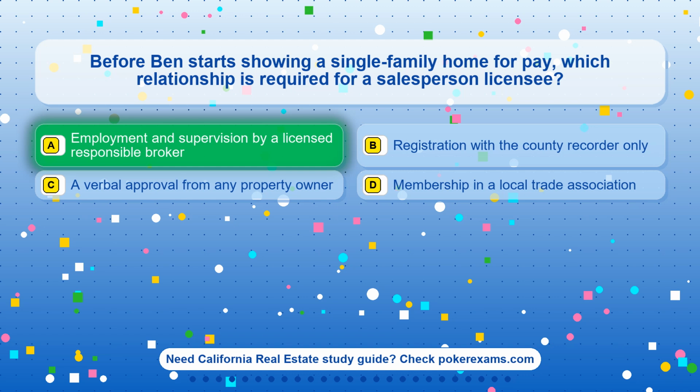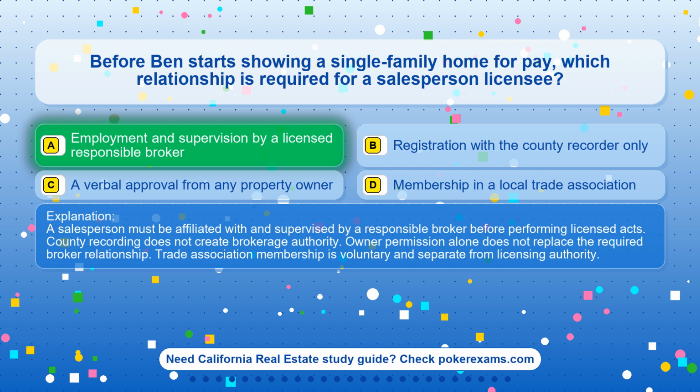The correct answer is option A. Employment and supervision by a licensed responsible broker. A salesperson must be affiliated with and supervised by a responsible broker before performing licensed acts. County recording does not create brokerage authority. Owner permission alone does not replace the required broker relationship. Trade association membership is voluntary and separate from licensing authority.